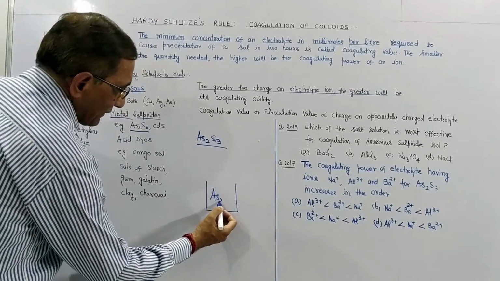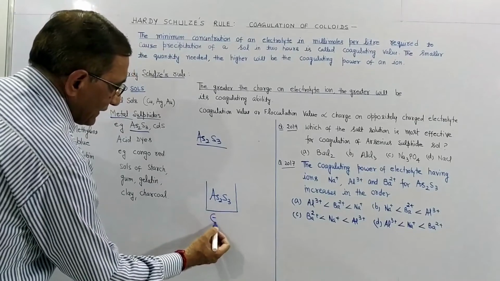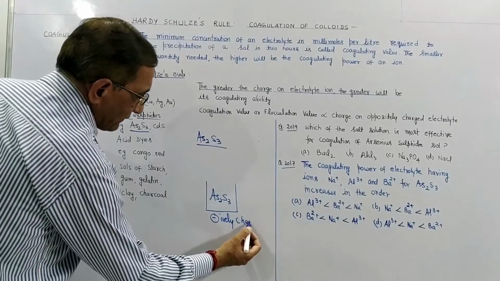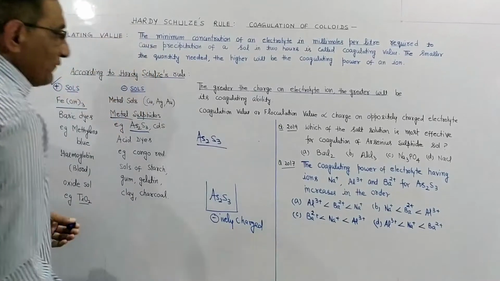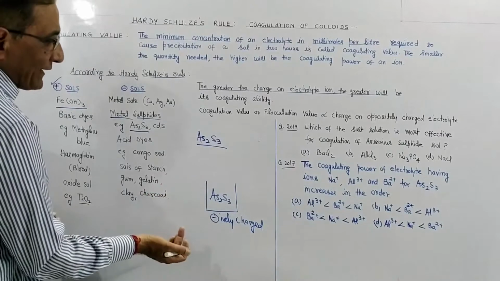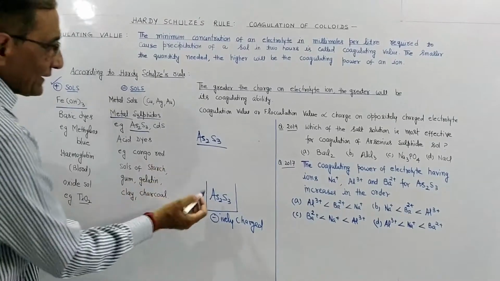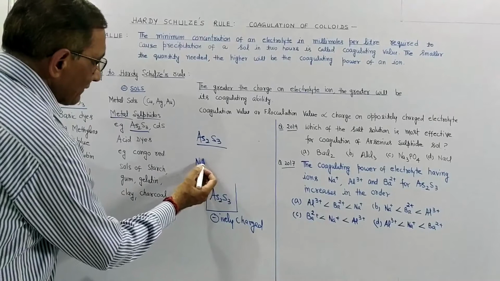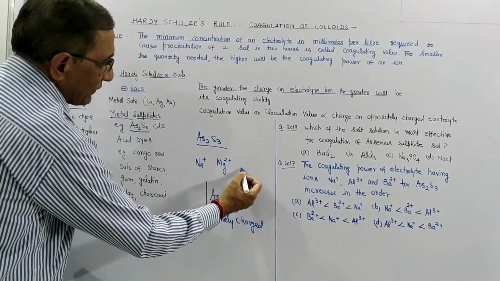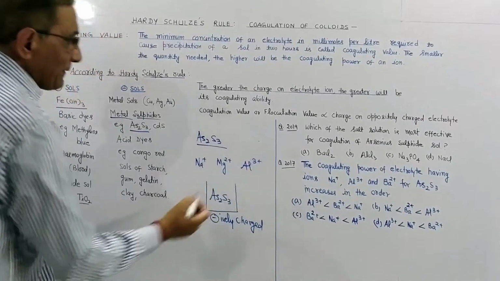So we have an arsenous sulfide solution, which is negatively charged. We can neutralize this charge with the help of some positive ion. This positive ion can be Na+, it can be Mg2+, or it can be Al3+.